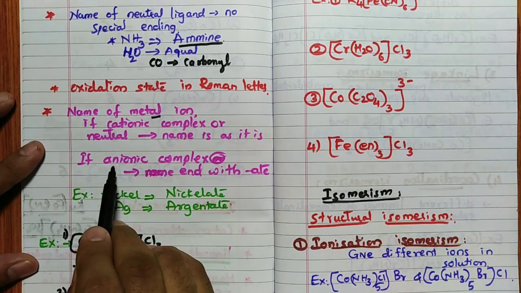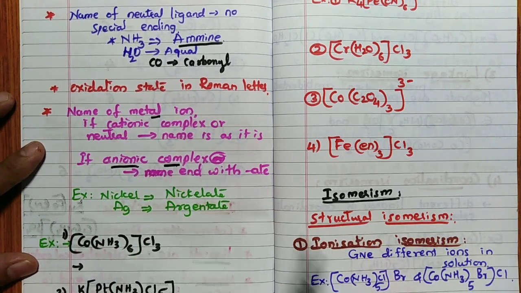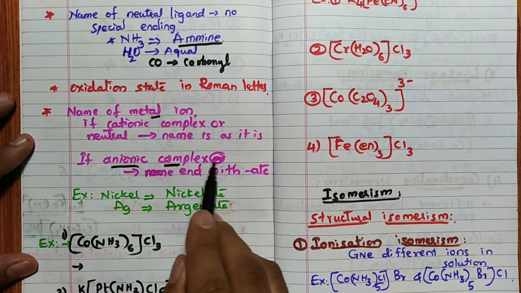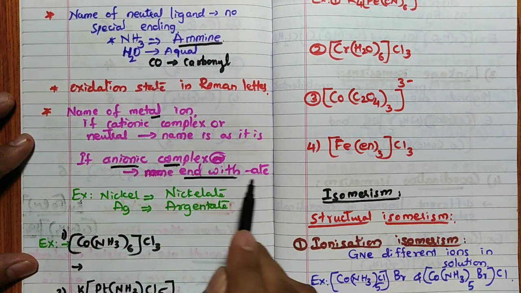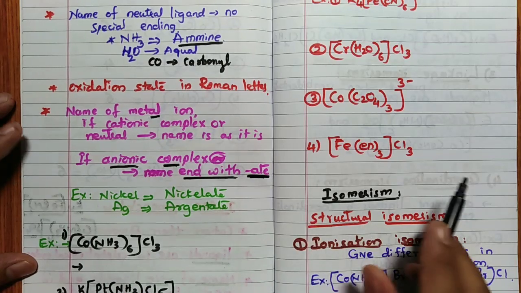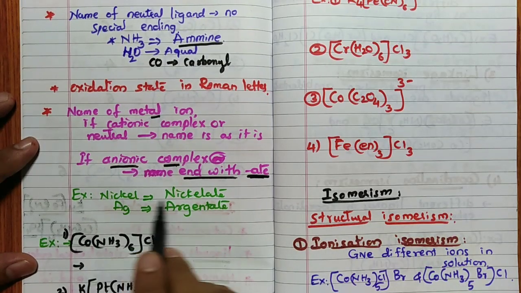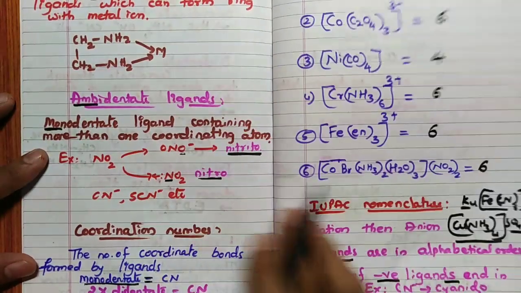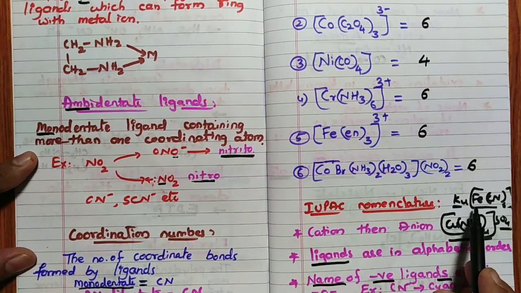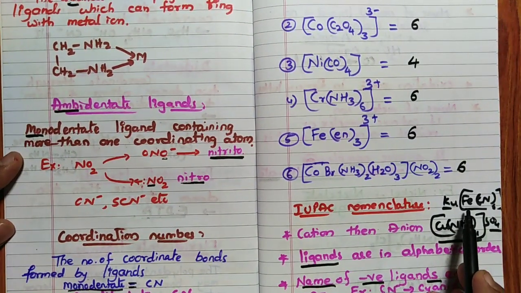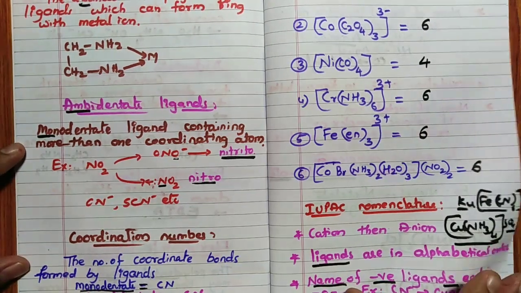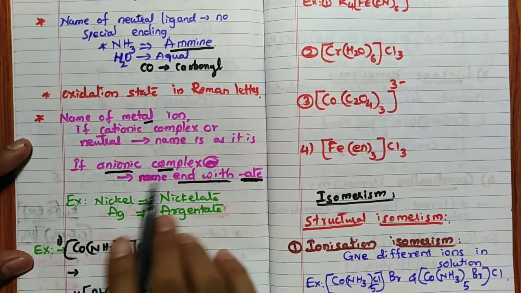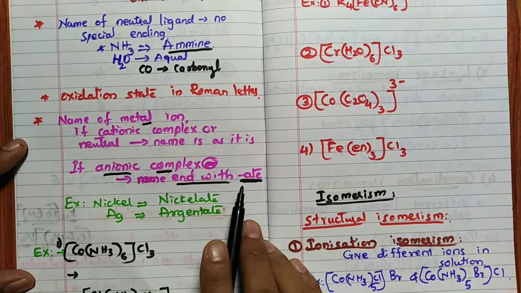But if it is an anionic complex, very, very important: the anionic complex name should end with ate. Remember, ate. For example, nickel becomes nickelate, Ag becomes argentate. Here iron is there, so we will write ferrate. Like this, remember, very important. The anionic complex name should end with ate.